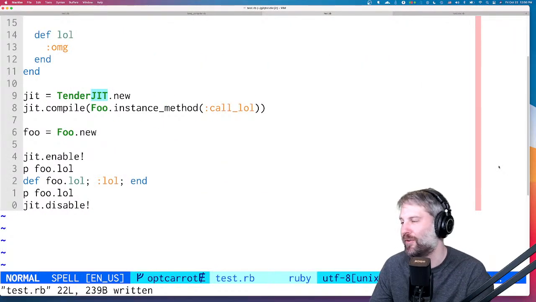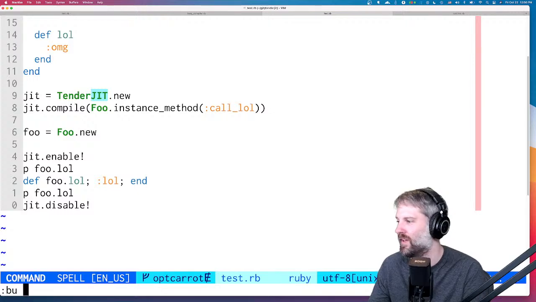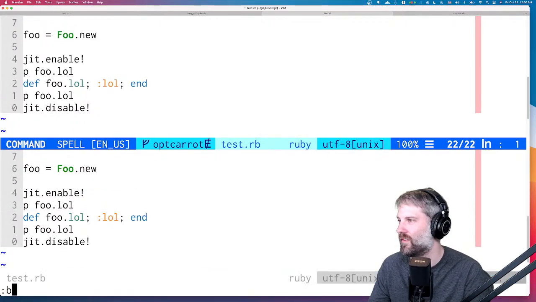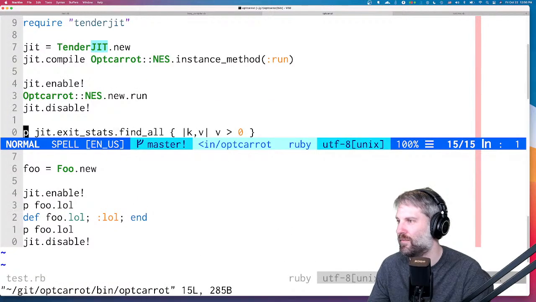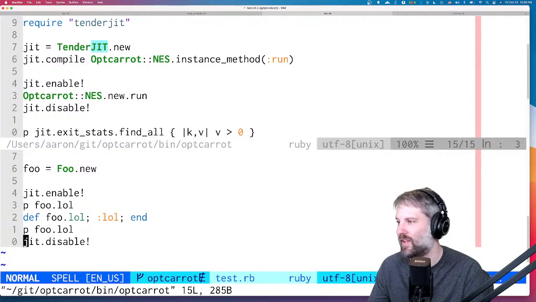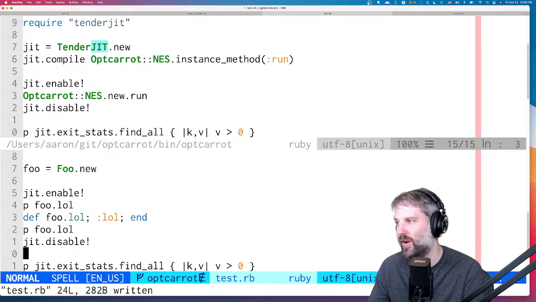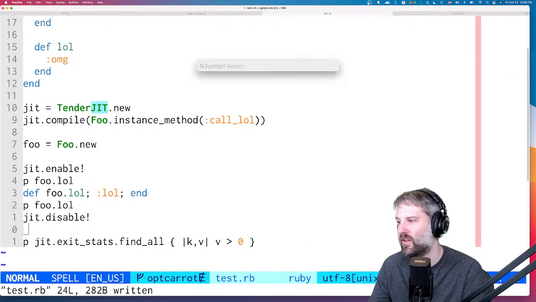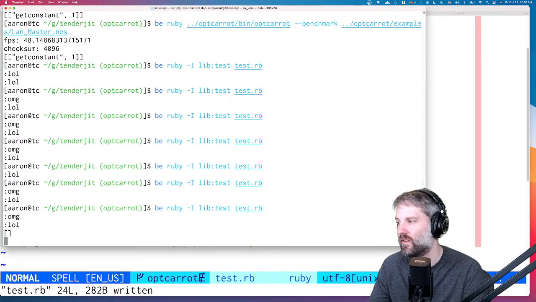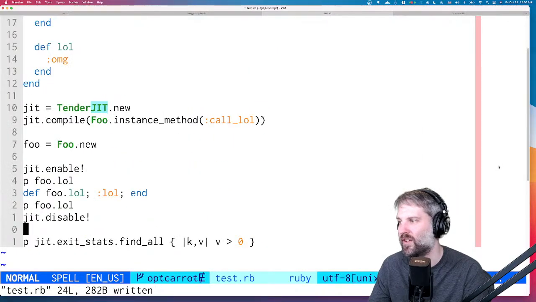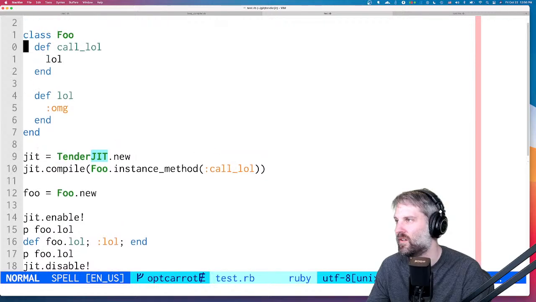I don't think so. Let's check. View opcaret. I think there will be no exits, but let's try. Yeah, no exits. I don't get it. It should just break.